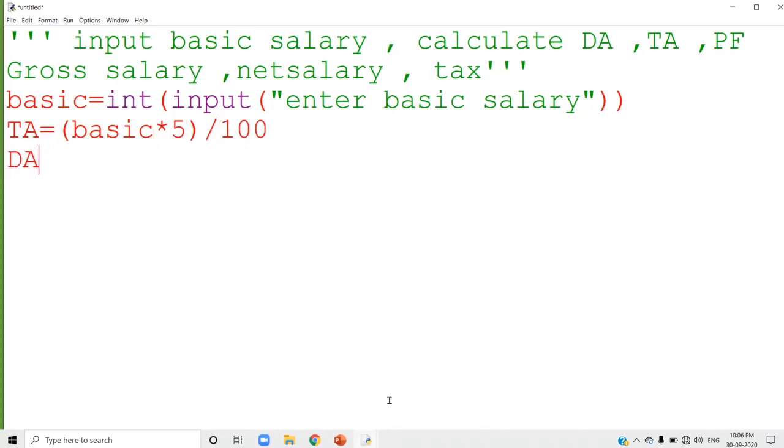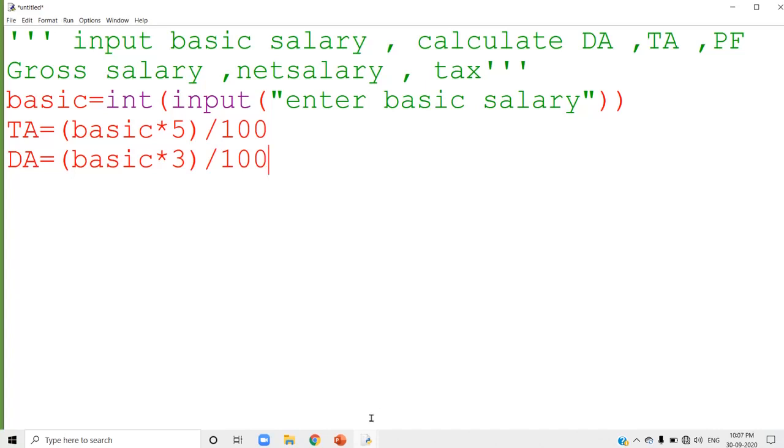Next you have to calculate DA. DA equal to, again you have to calculate basic into 3 divided by 100. See, I told you, based on the precedence you have to form the expression. In mathematical terms, basic into 3 by 100 means which will be done first? Basic into 3 will be done first. After that, divide by 100. So that is why just put basic into 3 inside the bracket.